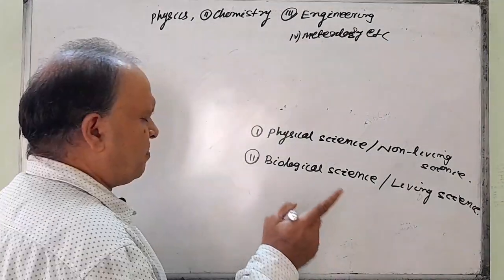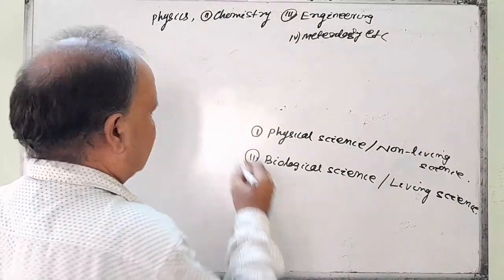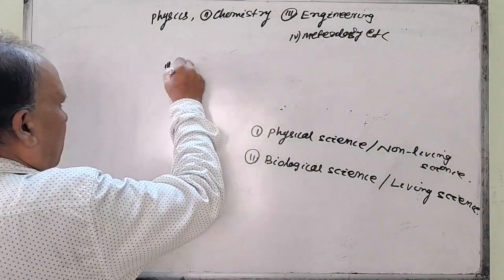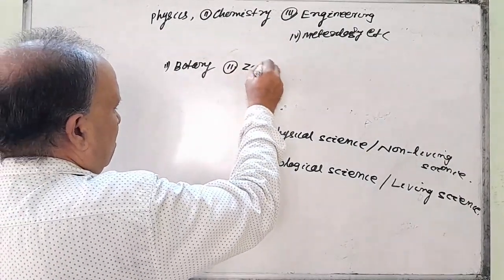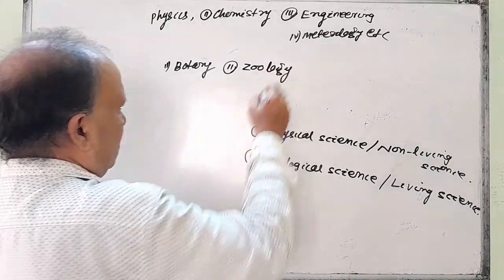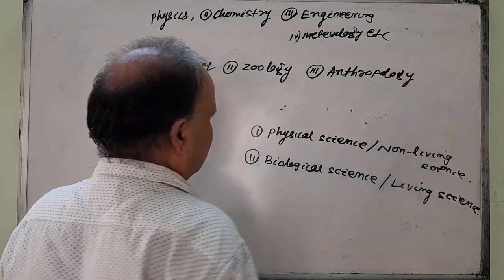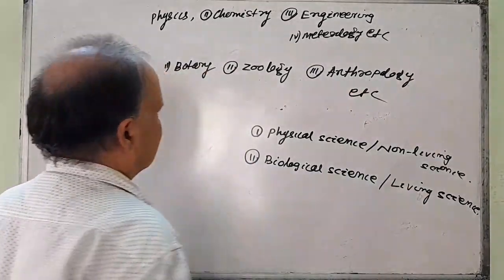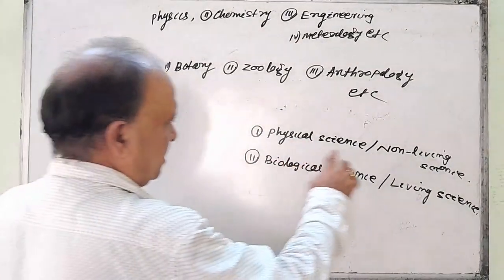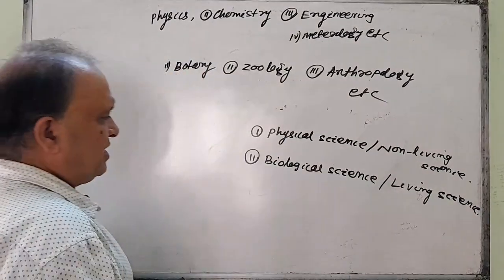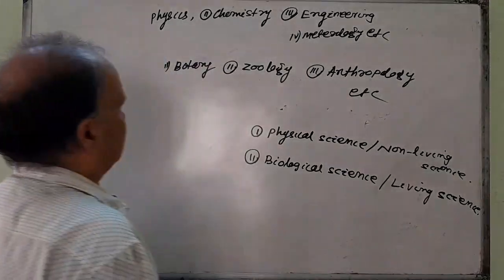Biological science is the study of plants, animals, including human. It has also several branches like botany, which is the study of a plant. Second one is zoology, study of animals. Third one is anthropology, study of mankind, or human beings. So, these are two important branches. One is physical science, another is biological science. One is the study of non-living matter and the other is the study of living matter.